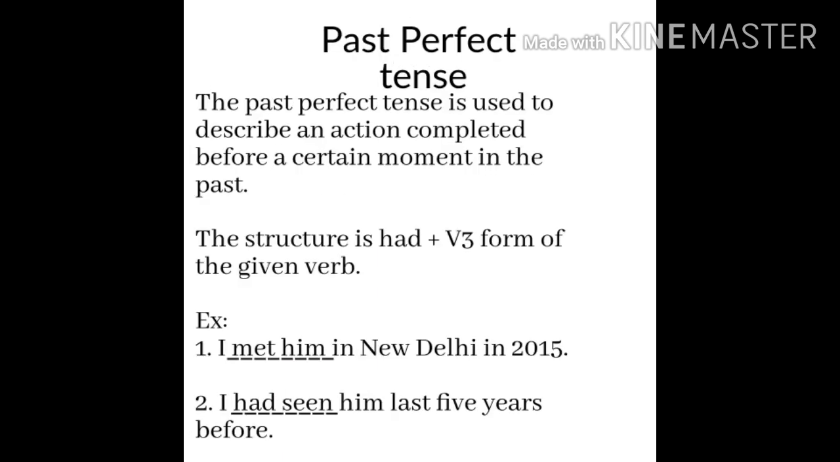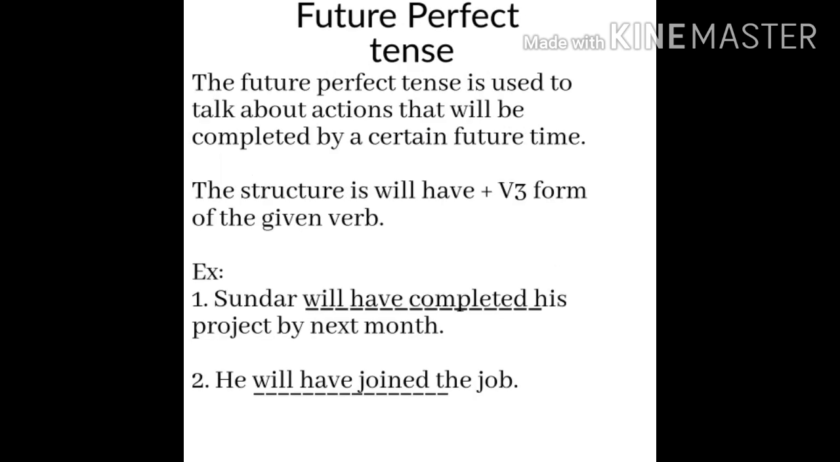Next one, past perfect tense. Past perfect tense is used to describe an action completed before a certain moment in the past. The structure is had plus V3 form of verb. Next one, future perfect tense. Future perfect tense is used to talk about actions that will be completed by a certain future time. The structure is will have plus V3 form of verb.